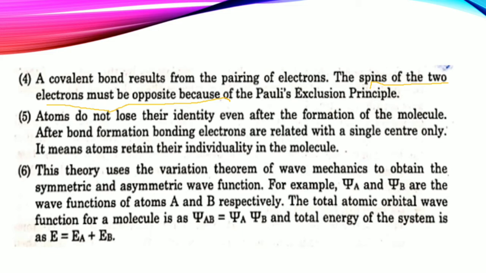This theory uses the variation theorem in wave mechanics to obtain the symmetric and asymmetric wave functions. For example, psi A and psi B are the wave functions of atoms A and B respectively. The total atomic orbital wave function for the molecule is psi AB equals psi A into psi B, and the total energy of the system is E equals EA and EB, right?